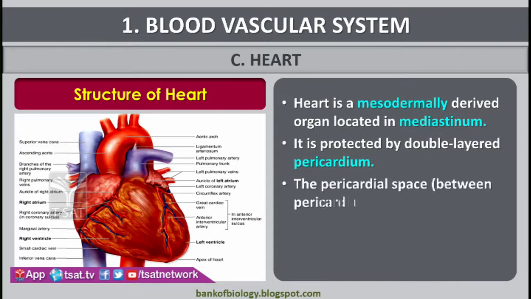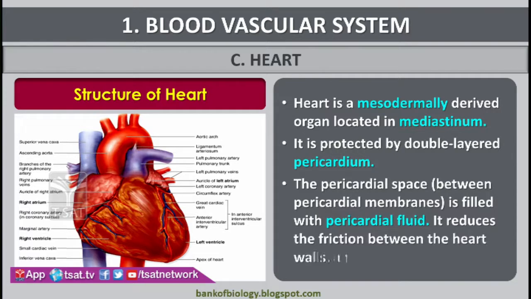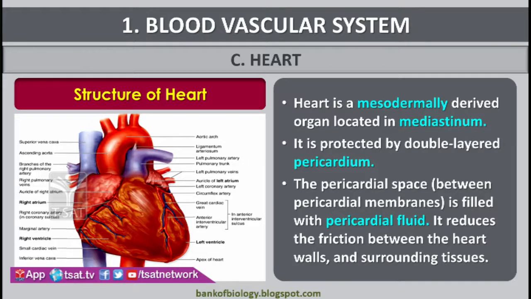Heart is covered with a two-layered membrane, as we say, a double-layered membrane, that is the pericardial membrane. The outer layer is fibrous pericardium, the inner layer is serous pericardium. In between these two layers, it is filled with a fluid. That fluid is known as pericardial fluid. It reduces the friction between the heart and the organs which are surrounding the heart.